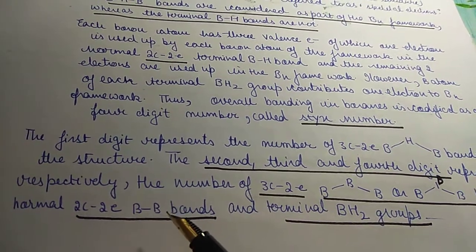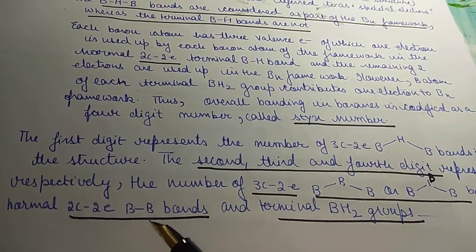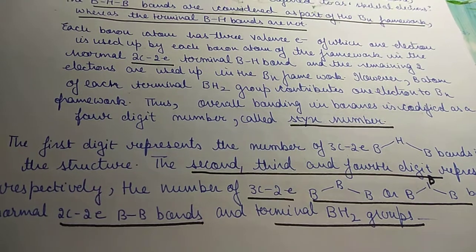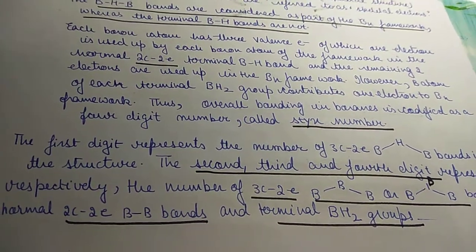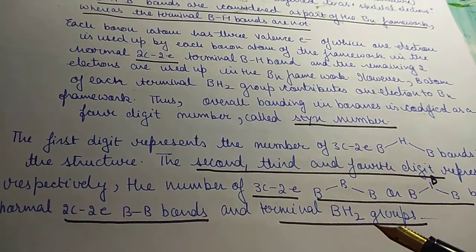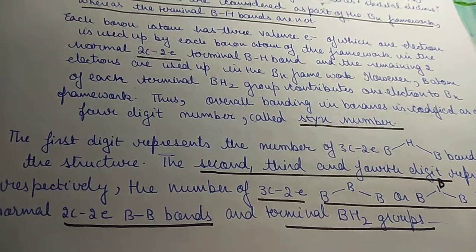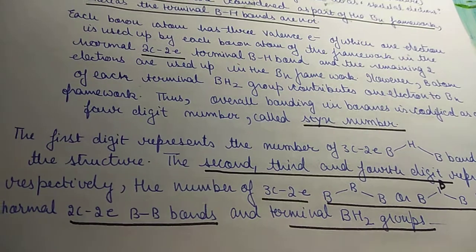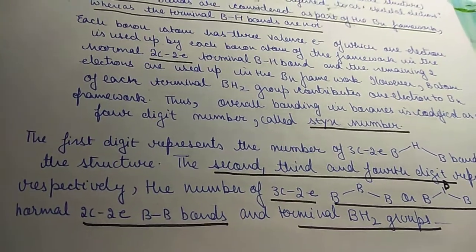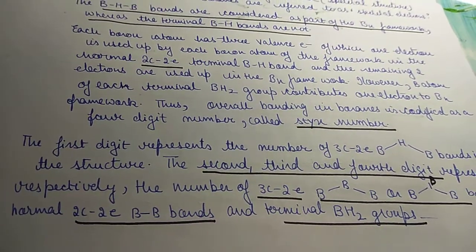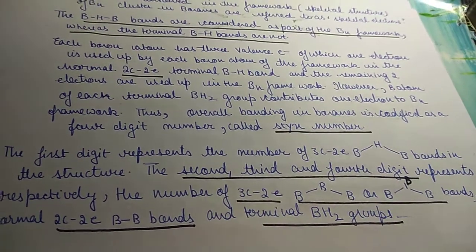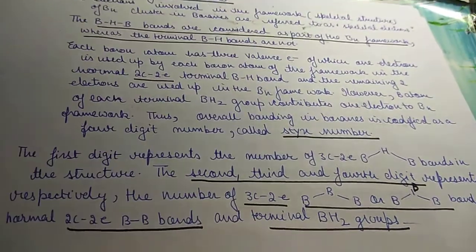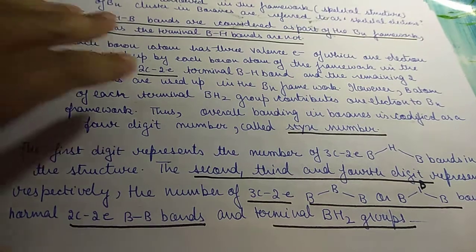The third digit represents the number of 2-center 2-electron BB bonds, and the fourth digit represents the number of BH2 groups present. So this is all about the Styx number. We will do a few examples based on this.